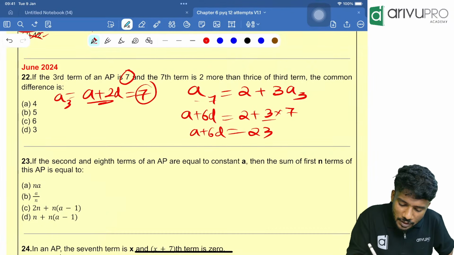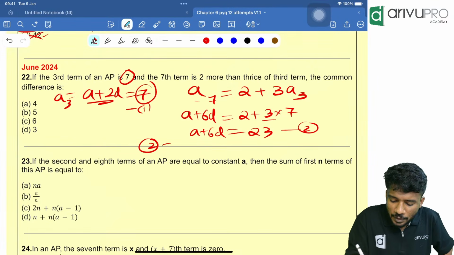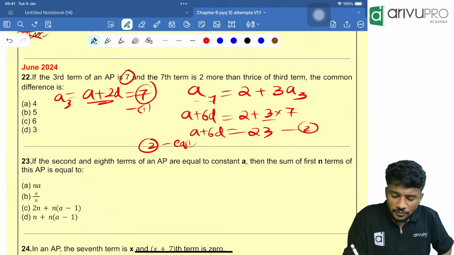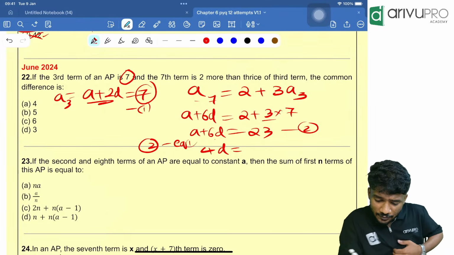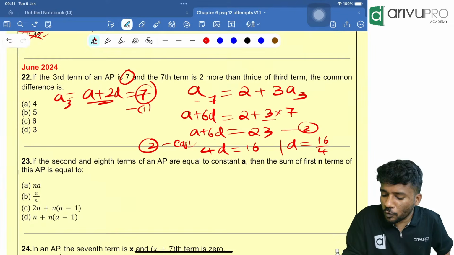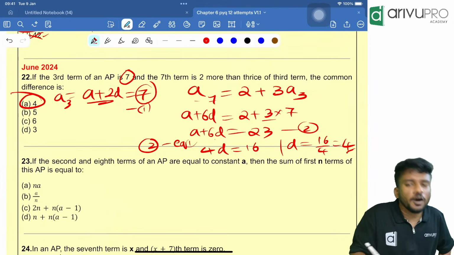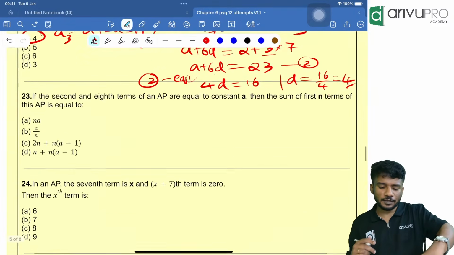Let this be equation 1. Let this be equation 2. People, equation 2 minus equation 1. That means 6D minus 2D is how much? 4D, which is equal to 23 minus 7 is how much? 16. From that, D is equal to 16 by 4. Answer is what? 4. Option A is your answer. Weightage is 5 marks. Maximum up to 5 marks.